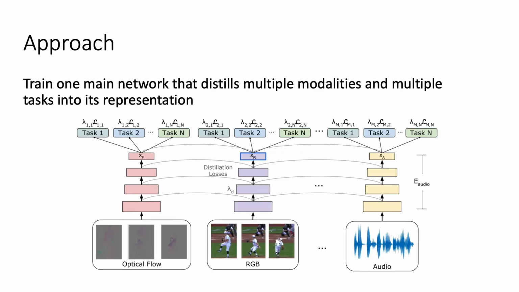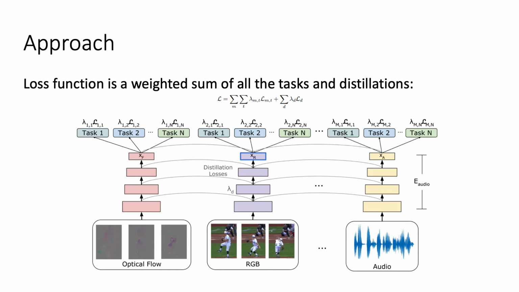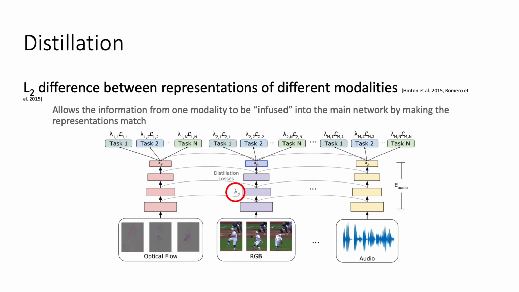In more detail, we train a network for each of the input modalities. Each network is then optimized for a set of tasks. The final loss function is the weighted sum of both the tasks and the distillations. We use distillation to infuse information from the optical flow and audio networks into the main RGB network so that the final network only has to use RGB input but is able to benefit from all the modalities during training.